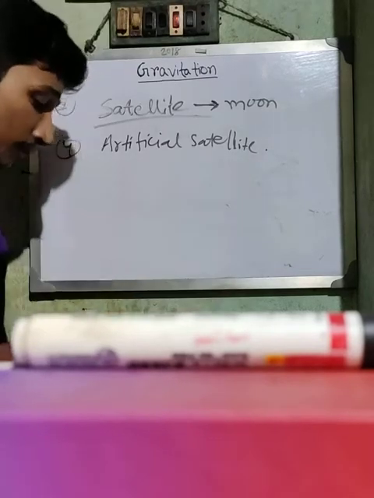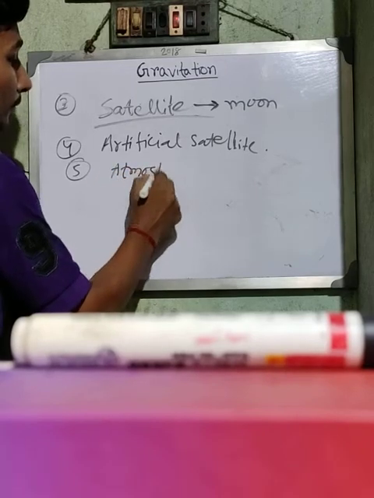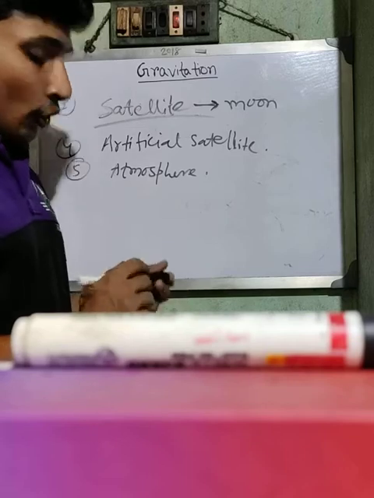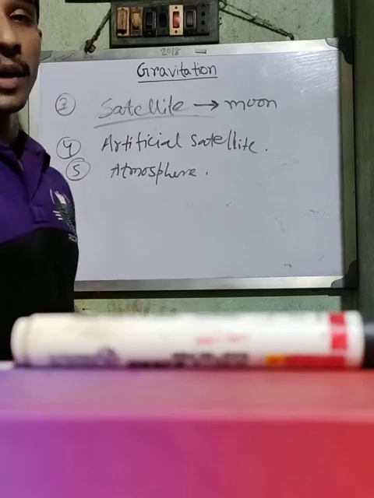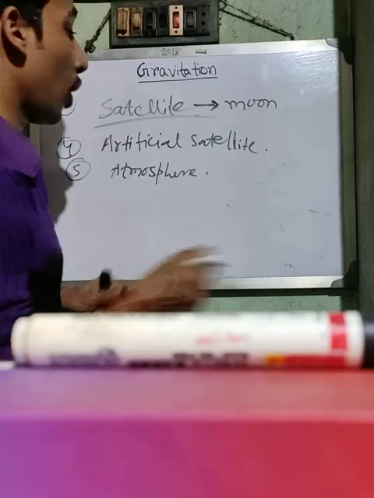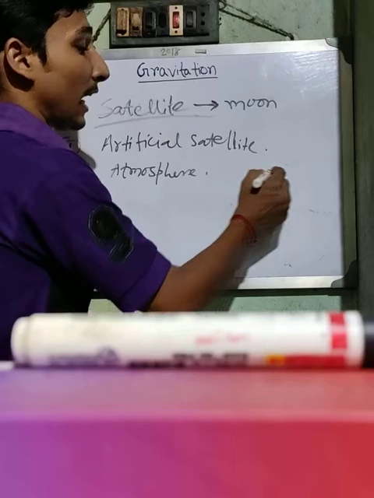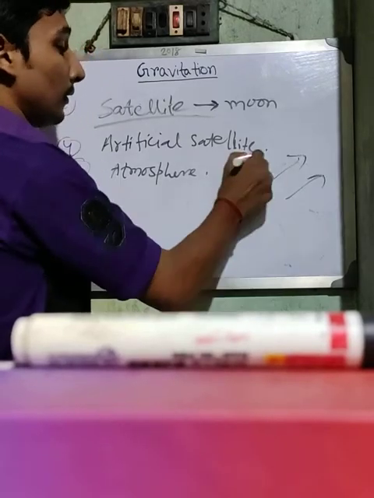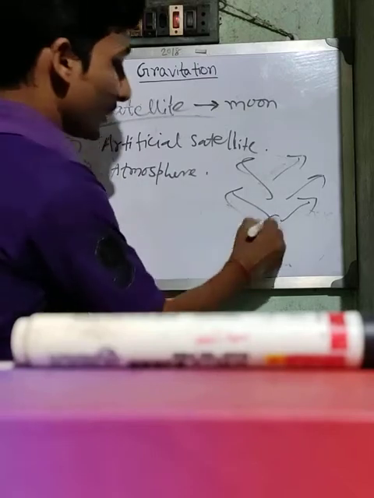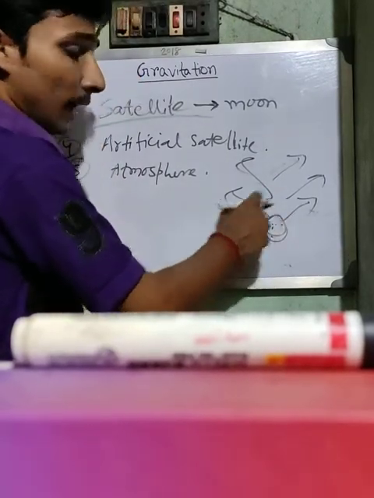Okay, clear. Fifth is atmosphere. We know Earth has an atmosphere due to the force of gravitation. Because if there is no force of gravitation, then the molecules of the atmosphere start to move in the universe. Suppose this is Earth, and Earth is revolving.